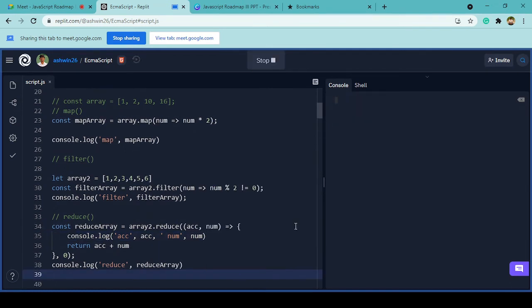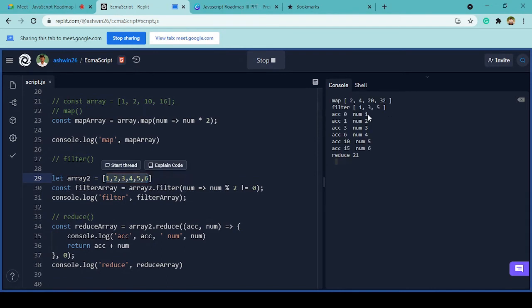Okay, so if I try to run this again, each and every time this function is executing, we see the values of accumulator and number. Number is nothing but the number present in this array 2, guys. As you can see, 1 2 3 4 5 6 are the actual values present in this array 2. And the accumulator takes whatever is given as the return statement, accumulator plus number. Initially the accumulator is assigned 0 because we are passing the value 0.